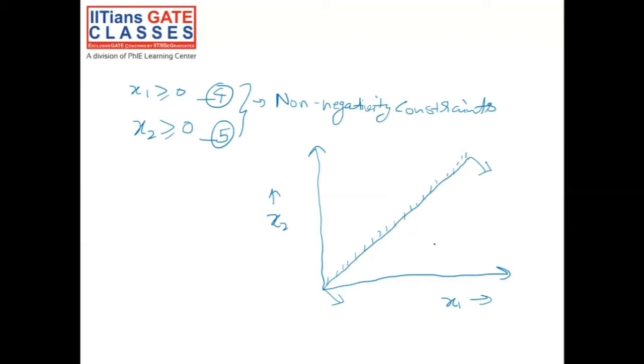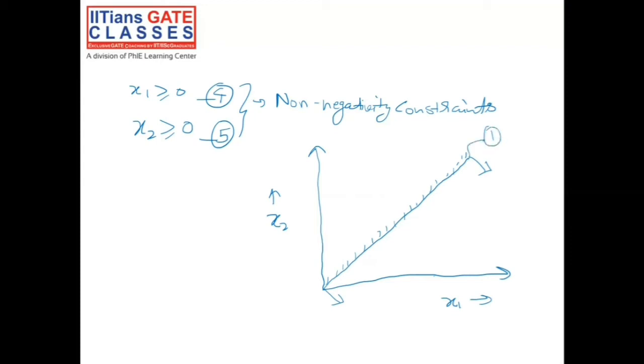Anywhere here, if you pick a point, x1 is greater than or equal to x2. For example, at this point x1 would be some positive value and x2 would be 0. So on the right side of this line we have x1 greater than or equal to x2. This is our constraint number 1.